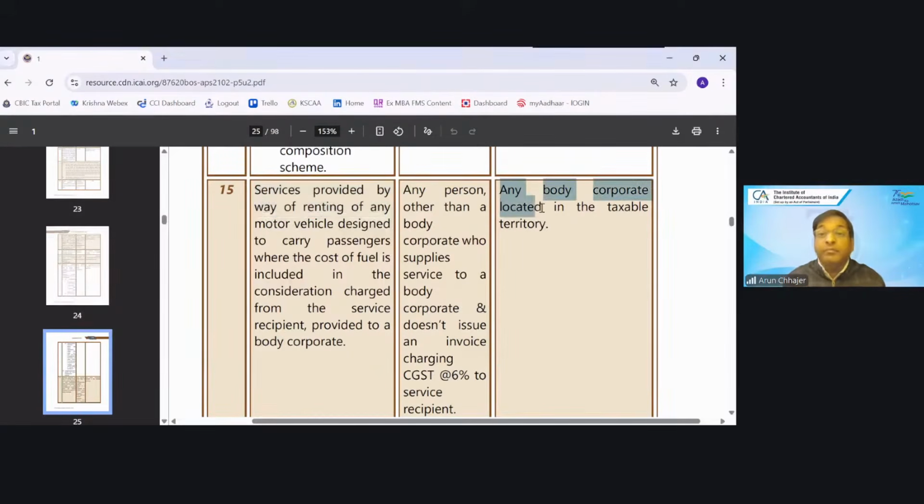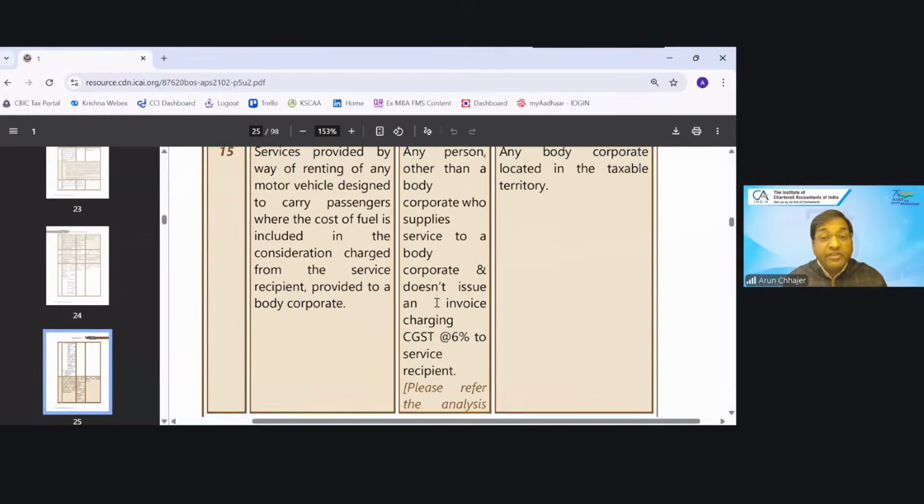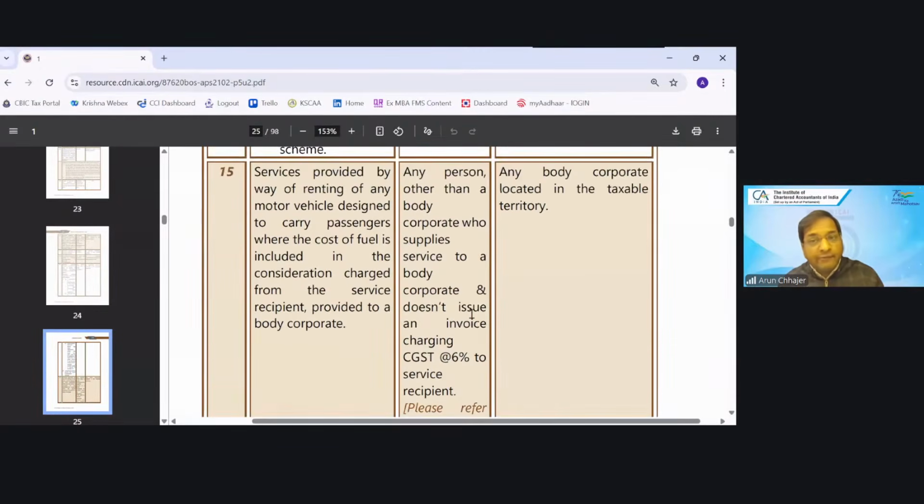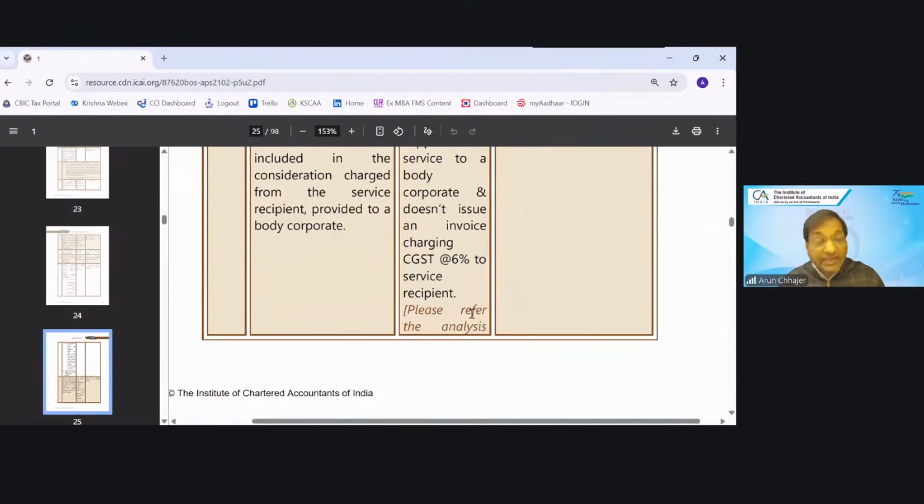And the recipient should be a body corporate located in the taxable territory. If the supplier is other than a body corporate, and the recipient is a body corporate, but the supplier is issuing the invoice at the rate of 6%, will the RCM apply? The answer is no, because he can opt to pay the tax under forward charge, 12%.